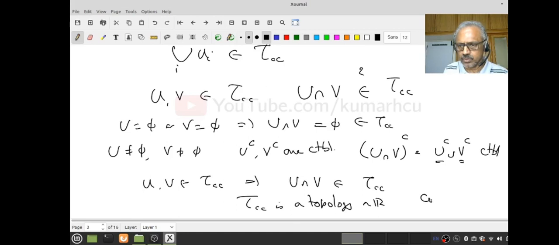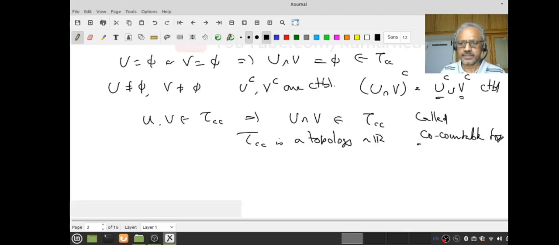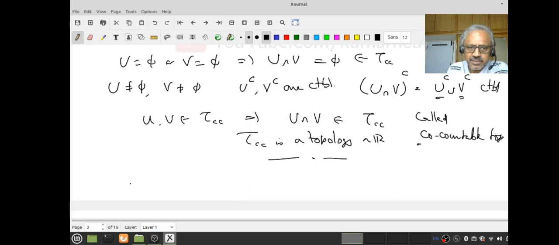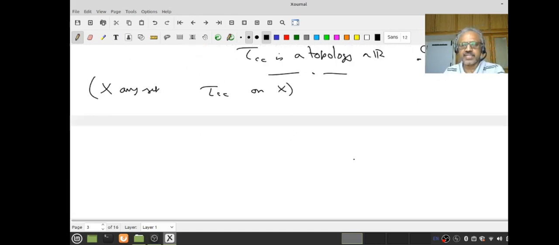It's called the co-countable topology. You understood? Now, what are the obvious questions you can ask? I could have done this for any set X, and I can define the co-countable topology on X, exactly mimicking the same process. But as usual, I took X equal to R because there are obvious sets I can ask about.